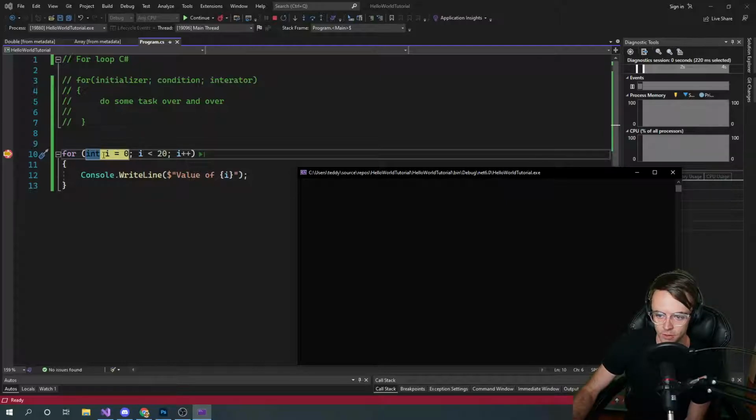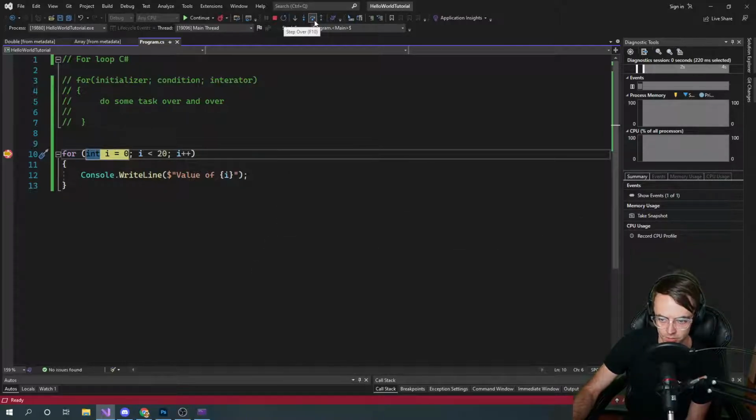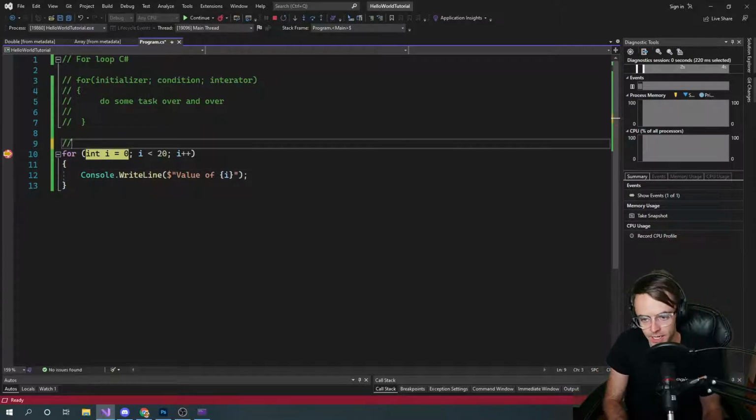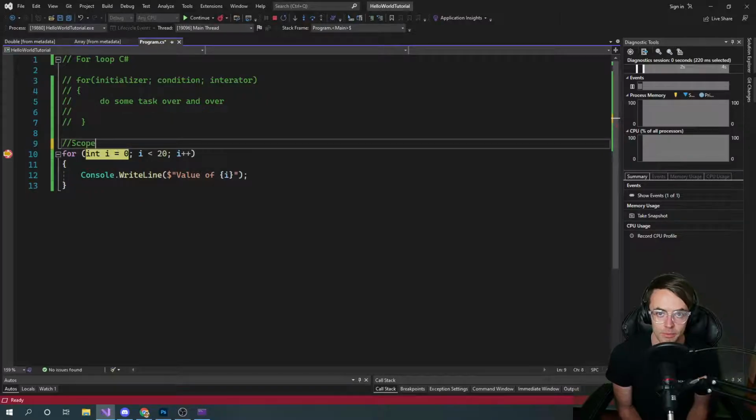So first things first, what it's going to do is it's going to initialize it. Also, key point here is that this I is only available in these brackets. I'm going to go off on a tangent here because this is really important. This is what's called scope, and I'll probably make a video on scope in a little bit. Scope is that your variables are only going to be accessible in certain parts of your program, and scope is what's going to control that. If you want to know a little bit more about it before I do the video, you can just Google scope and get a good idea of what it is. And once again, this I is only going to be available in this for loop.